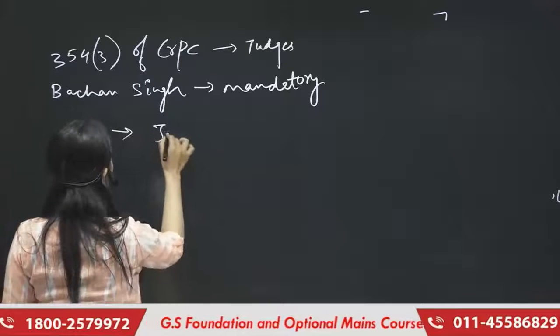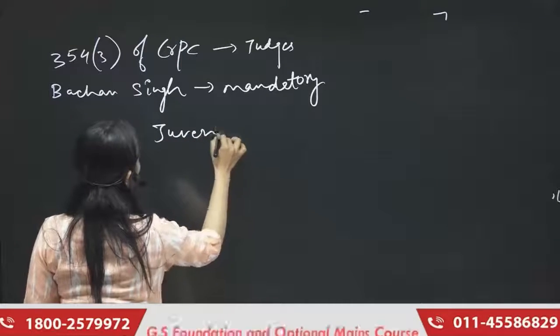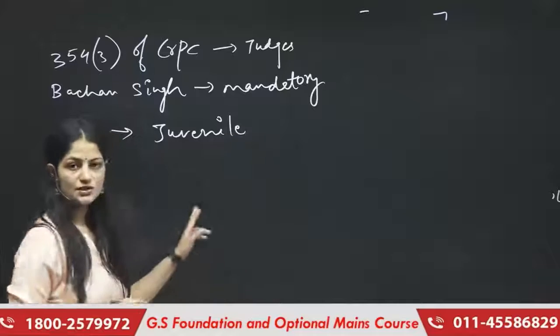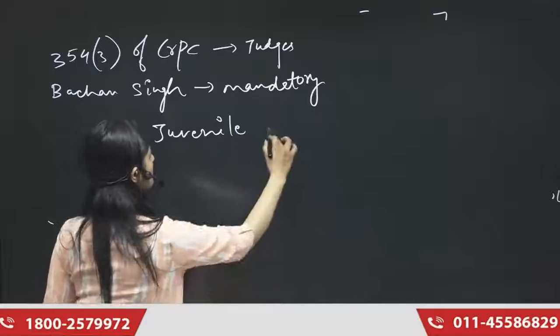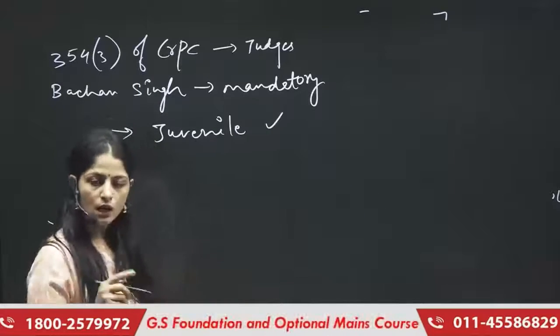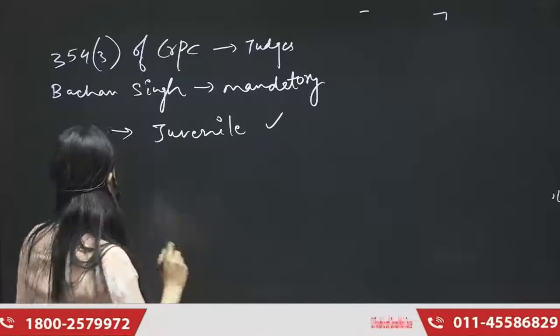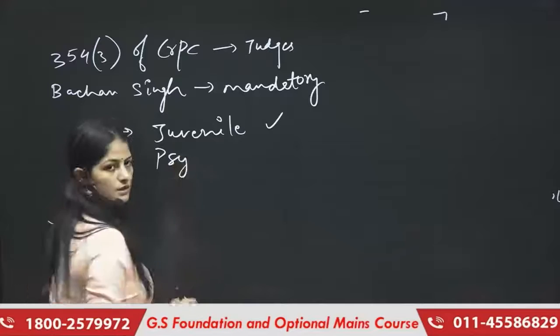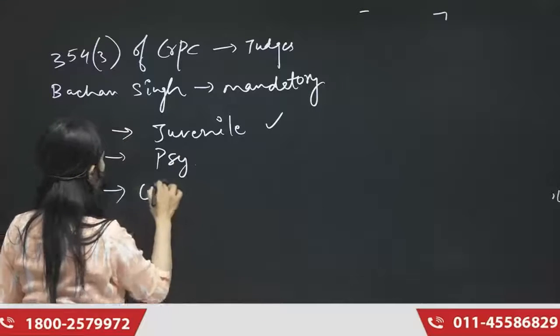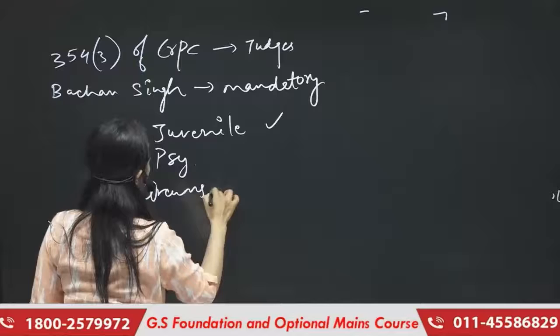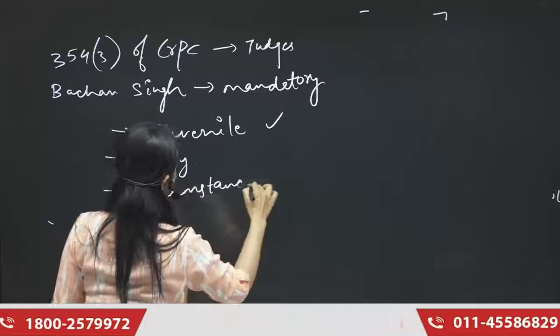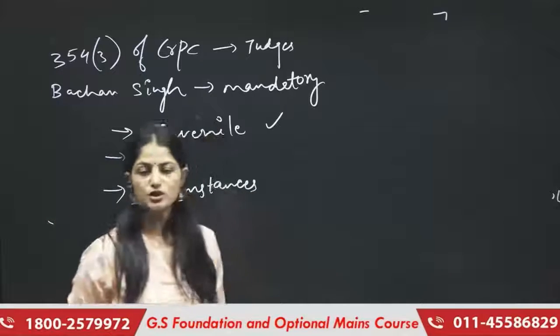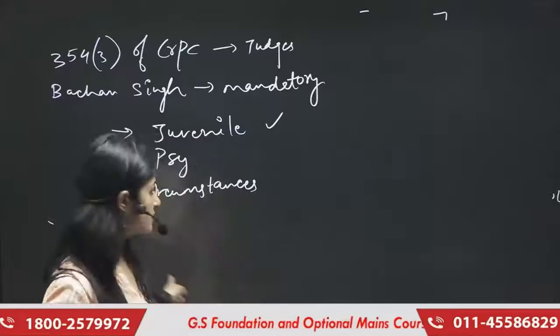The first could be the criminal could be juvenile. So the judges must keep in mind whether the criminal is a juvenile or not. Accordingly, the judges should give the punishment. The second thing could be the psychology, as I've told you, right? The third could be the circumstances. Circumstances in which the crime is committed, judges must consider this as well.